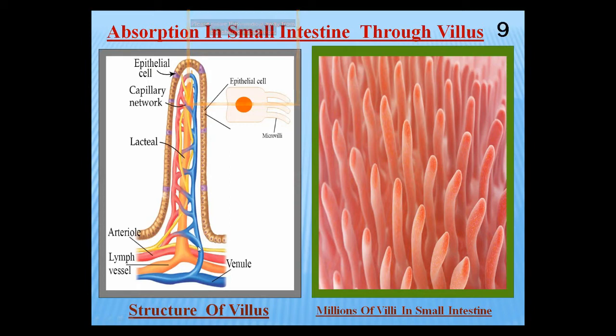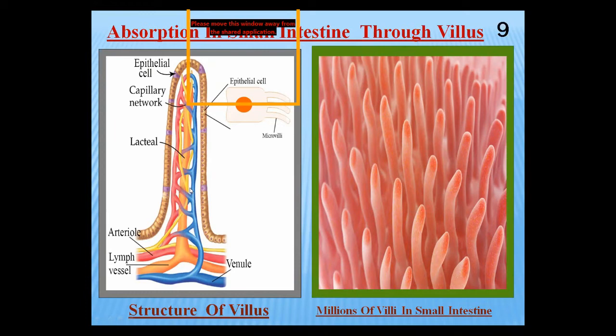Villi are millions in number, that's why they increase the surface area for the absorption of the food nutrients, like the alveoli in the lungs. Now after absorption, these nutrients are transported to all parts of the body.